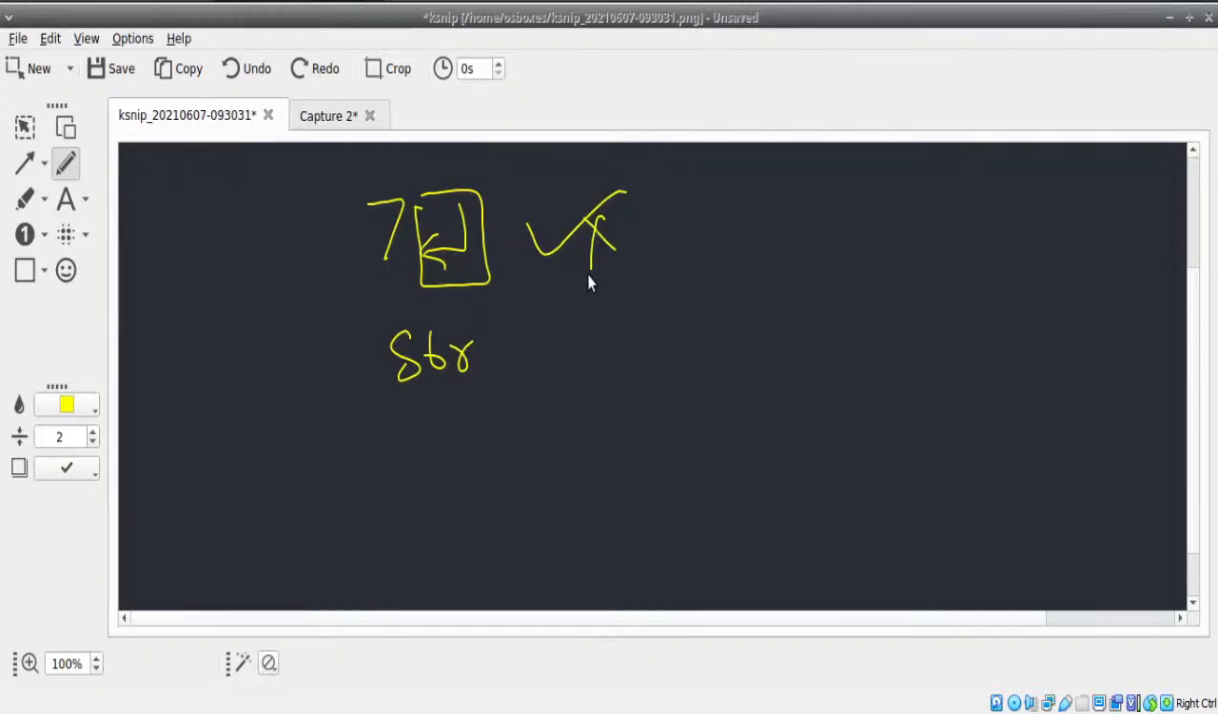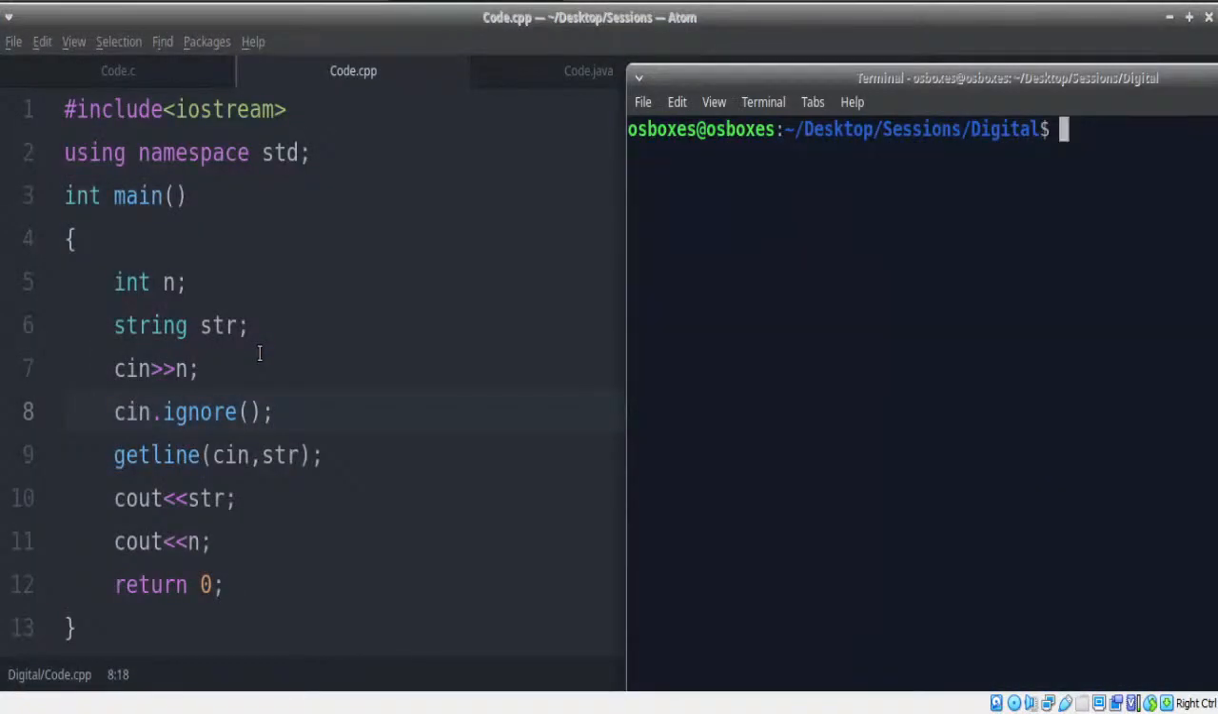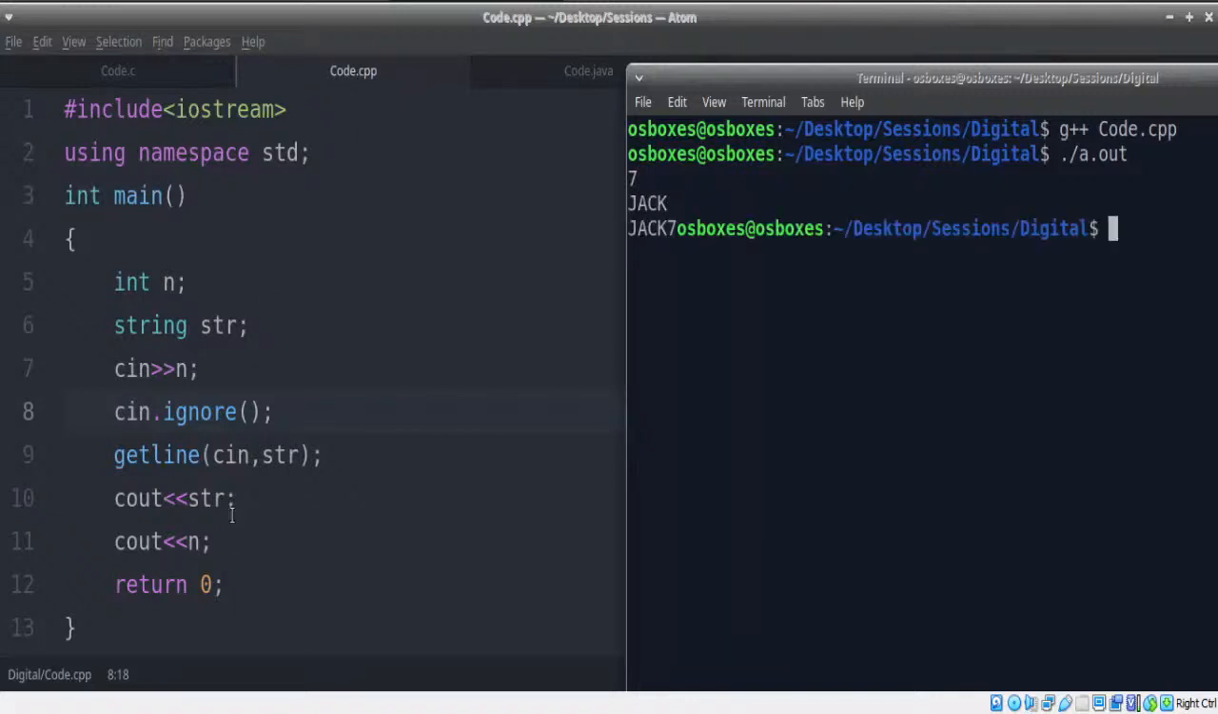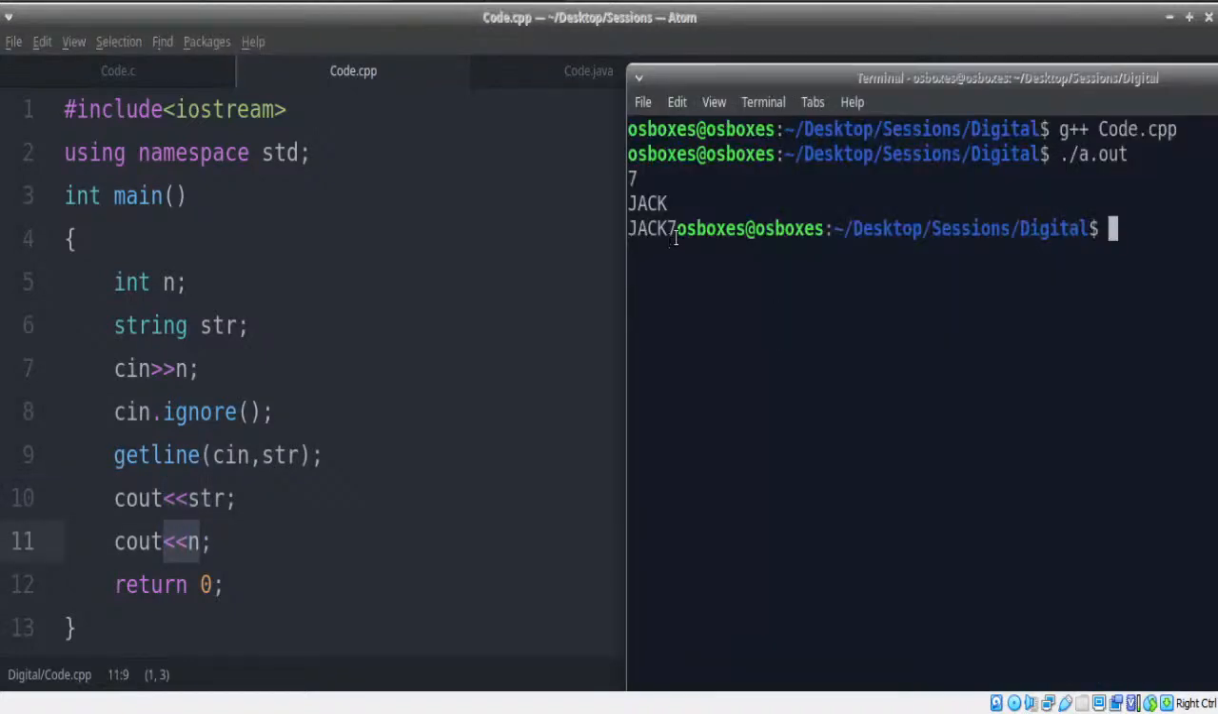To avoid this enter key being considered as the string, you need to ignore one line. To ignore one line, we can use the cin dot ignore function. So there are a lot of different things that we get to work with in C++. Let's give it a try. 7, and I'll give Jack. Now you get the output as Jack as a string and 7 as the number.